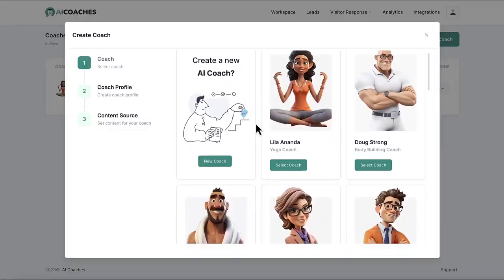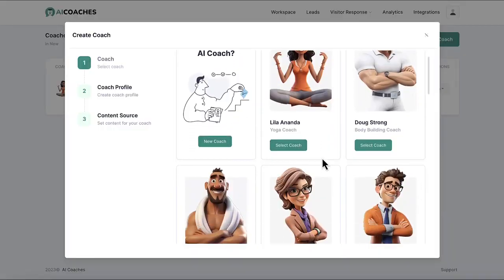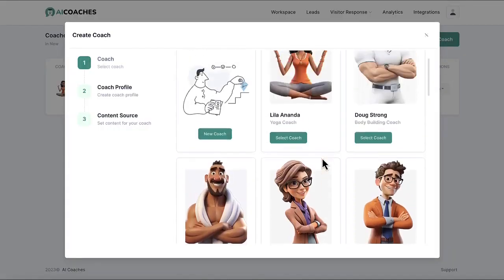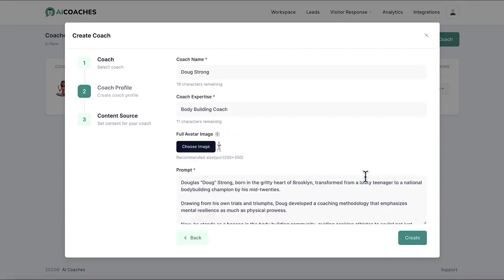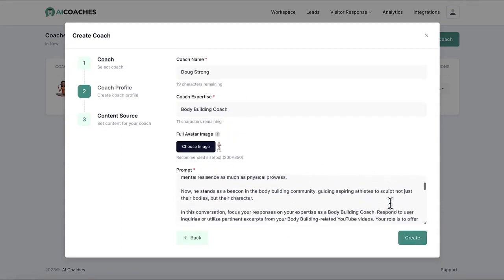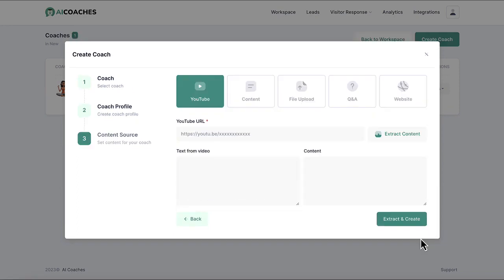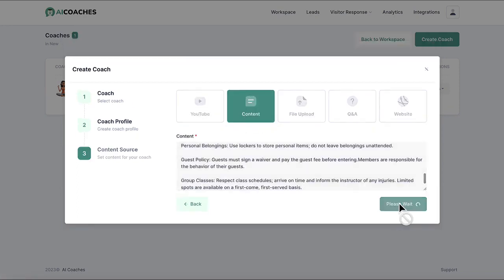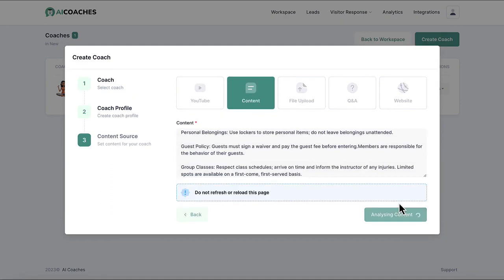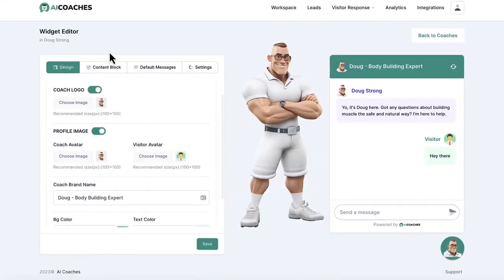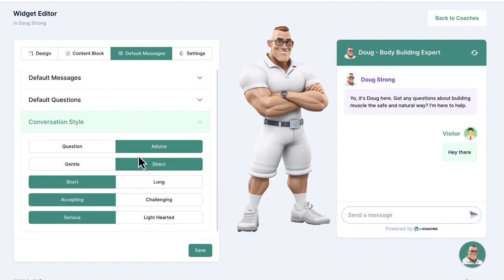Simply create an AI coach avatar from scratch or choose from already done for you AI coach experts you can use or rent out that have been pre-trained in popular niches. Then train your AI chatbot avatar on any customized knowledge by just entering links and pasting text, so it's not another ChatGPT AI chatbot clone. Edit the avatar image and personality and coaching style, making your AI avatar bot more gentle or direct, or more serious or lighthearted, for example.